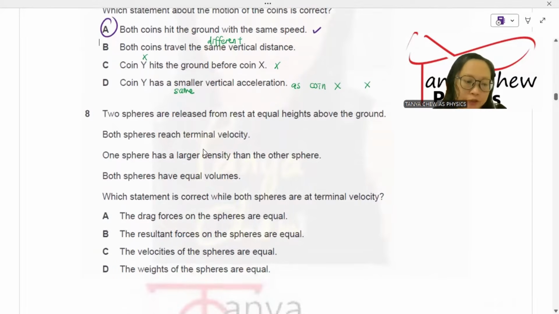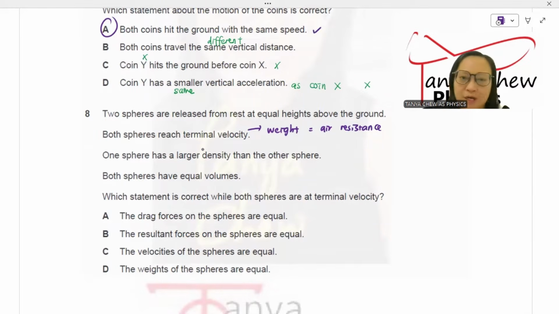Number 8, two spheres are released from rest at equal heights above the ground. Both spheres reach the terminal velocity. Terminal velocity is the maximum constant velocity when the weight of the sphere is balanced by air resistance, or you can say drag forces.